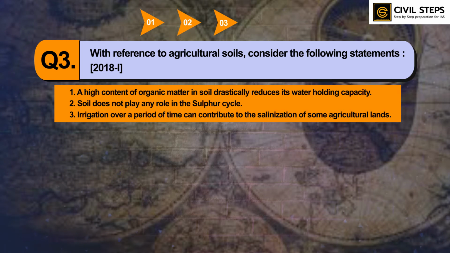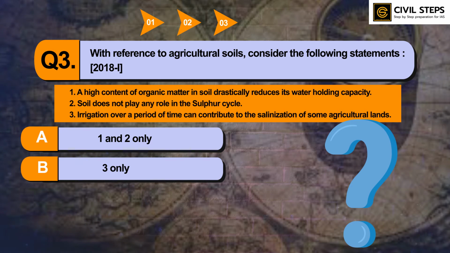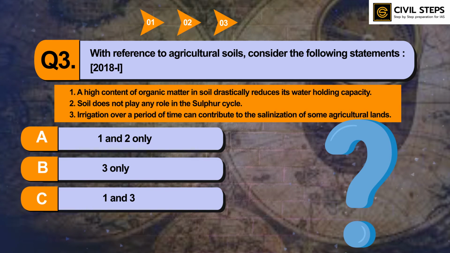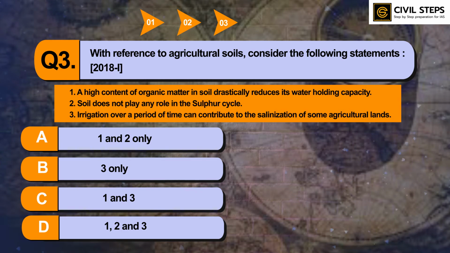Option A, 1 and 2 only; B, 3 only; C, 1 and 3 only; D, 1, 2 and 3. So you can pause this video and write your answer in the comment section below. I hope you have written the answer. The answer of this question is option B, 3 only.